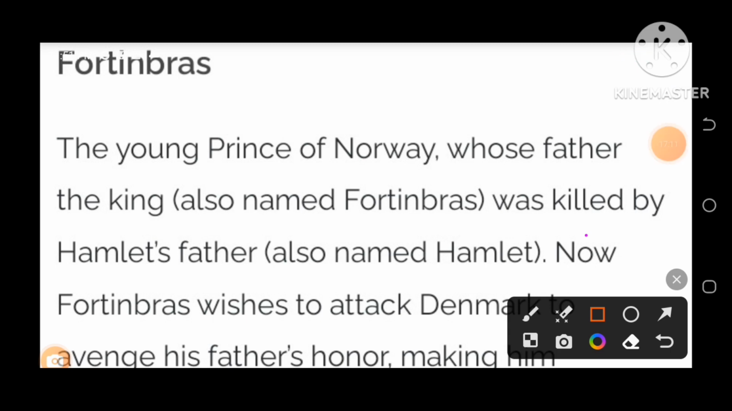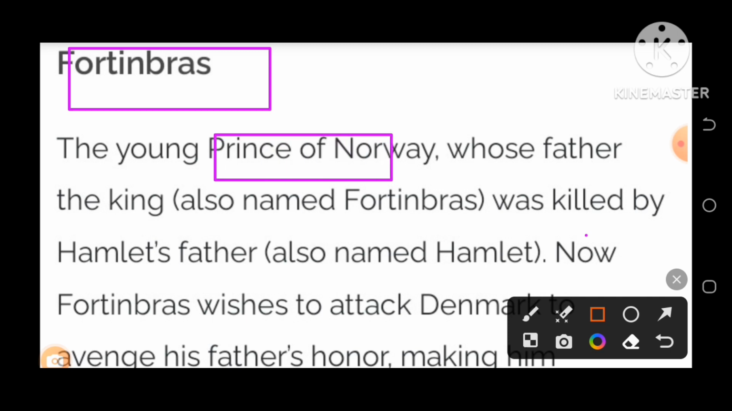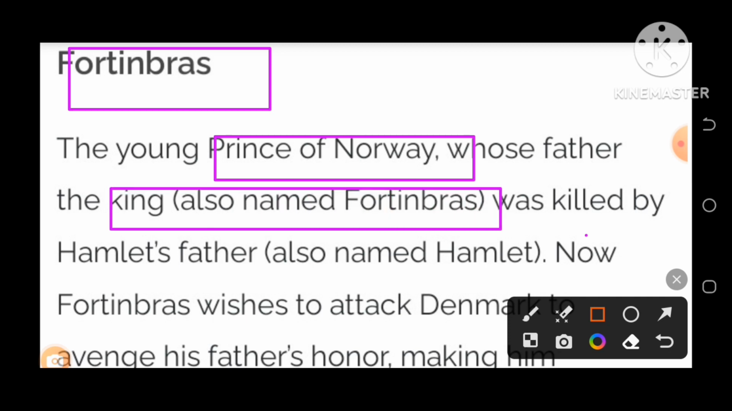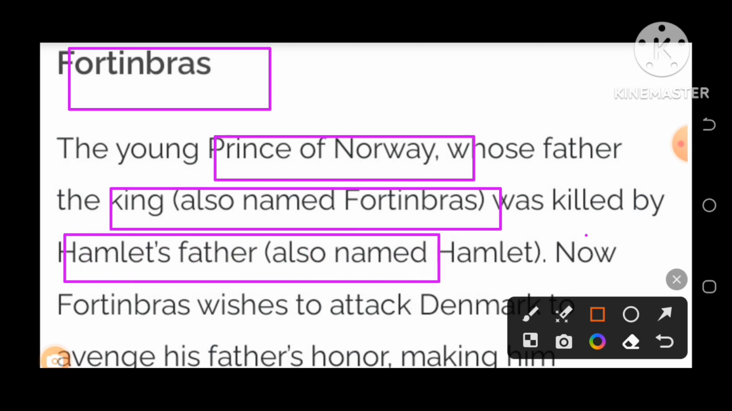The next important character, this is Fortinbras. Yes, this is Fortinbras, the young prince of Norway. Who is Fortinbras? This is the youngest prince of Norway, whose father, the king, was also named Fortinbras. His father was killed by Hamlet's father, who was also named Hamlet. Yes, the story goes on.